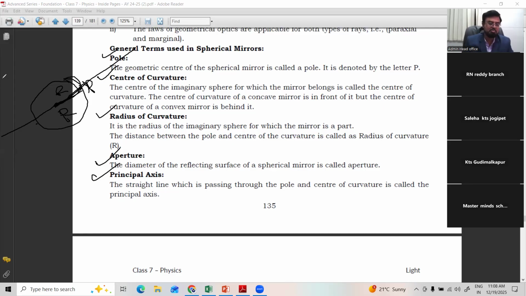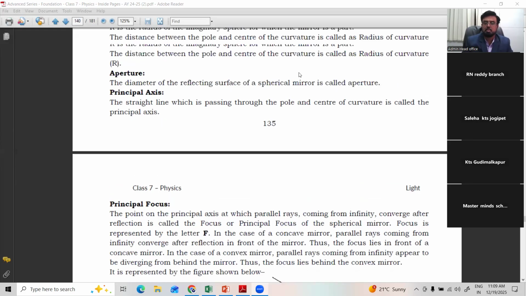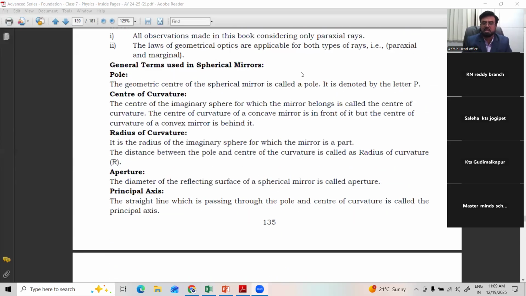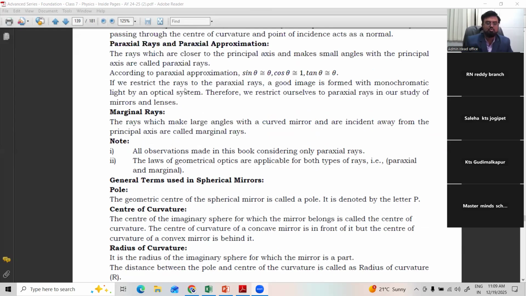These are very, very important terms. They will be useful everywhere, until this chapter is completed. We can use this terminology: center of curvature, radius of curvature, aperture, and principal axis, which you have already seen in the video. Right? As we move forward.